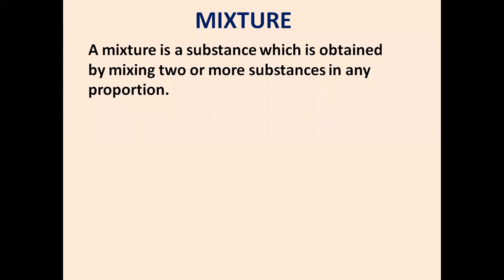Why is there a difference? Because the ingredients are not mixed in a fixed proportion. When you're eating bhel, your taste buds are different. It is not in a fixed proportion. Uska proportion change hota hai. Somebody likes it sweet, more meetha chutney, more tikha chutney. So depending upon your taste buds, it is mixed, isn't it? So this is just an example of a mixture, which is obtained by mixing two or more substances in any proportion. Is the example of a mixture very clear in your mind?